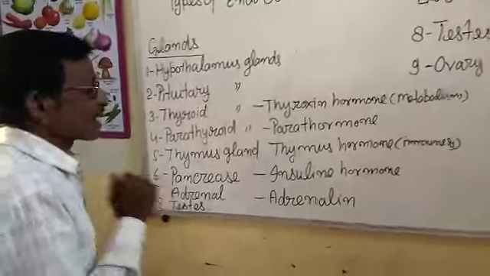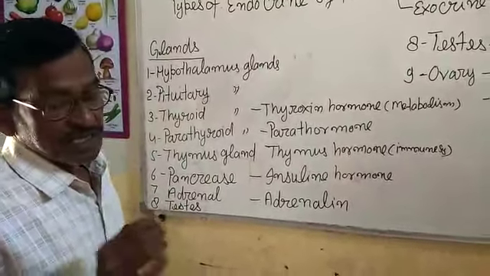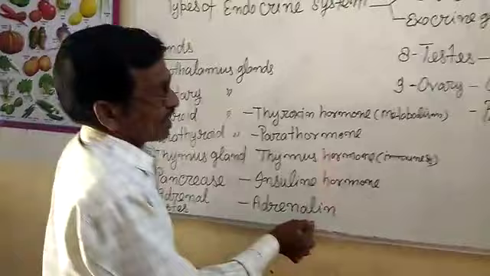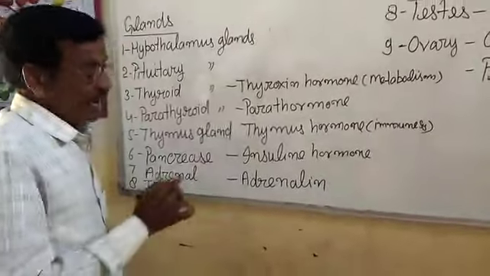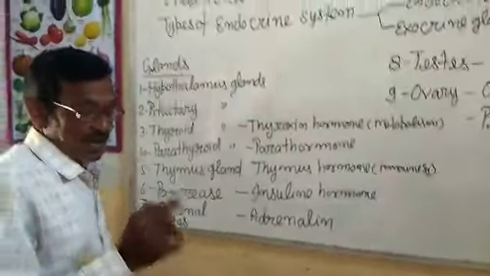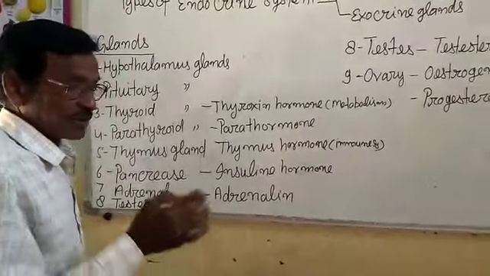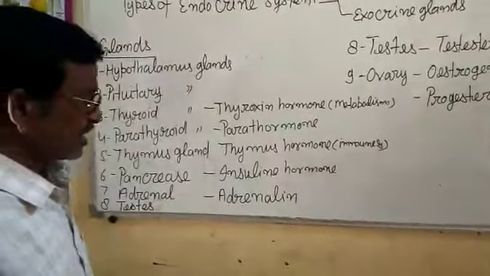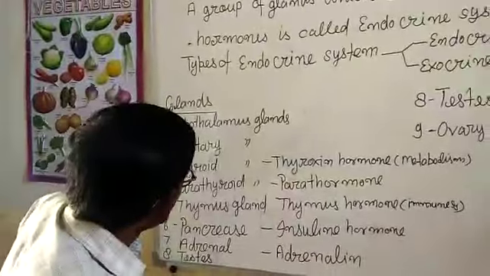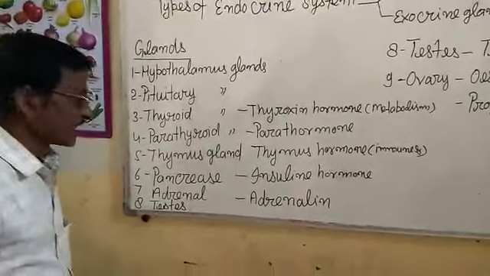Next, the adrenal gland. The adrenal gland is found in the upper part of each kidney. It secretes the adrenaline hormone. Adrenaline hormone controls the rate of heartbeat and rate of breathing when a person is in danger, anger, or any emotional condition.